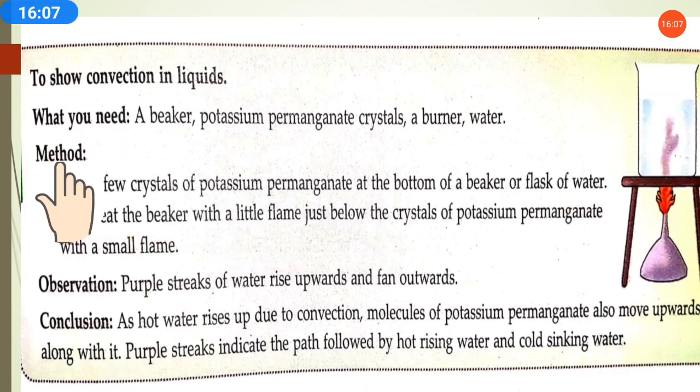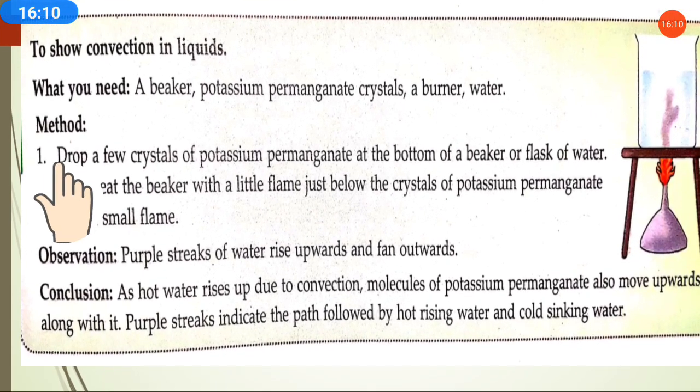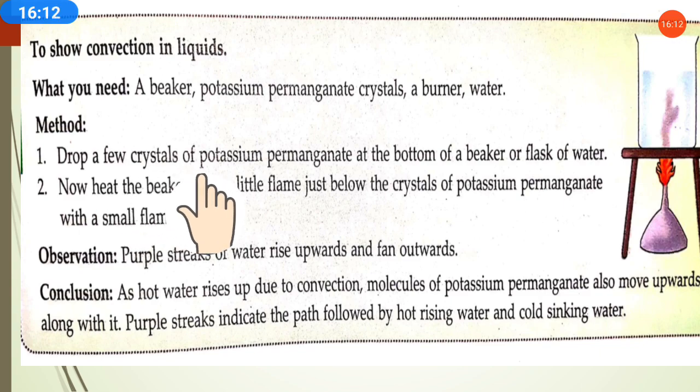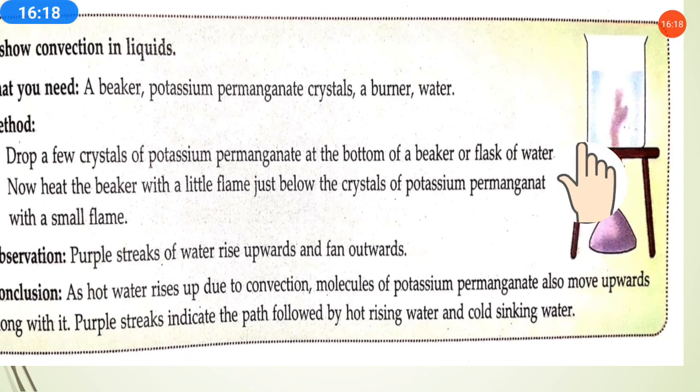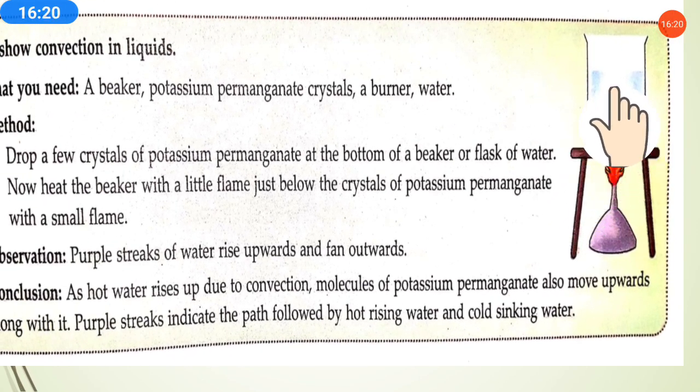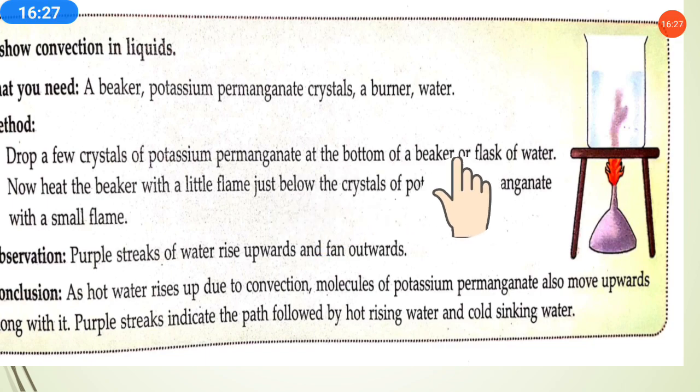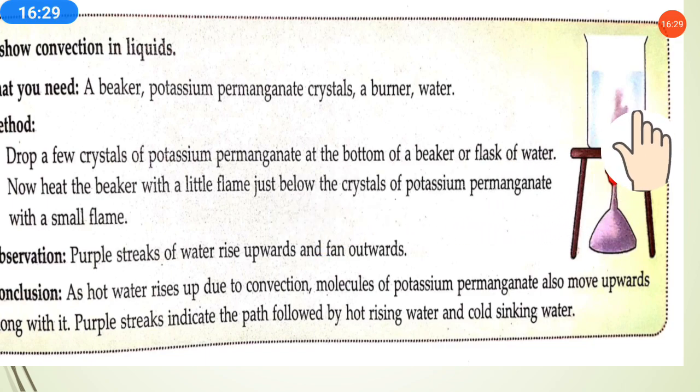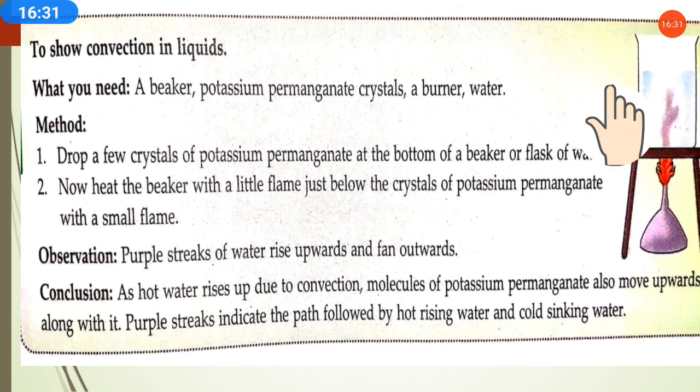Method: first, drop a few crystals of potassium permanganate at the bottom of a beaker or flask of water. Here you can see a beaker, and we have put the crystals of potassium permanganate at the bottom of the beaker. The beaker is filled with water.